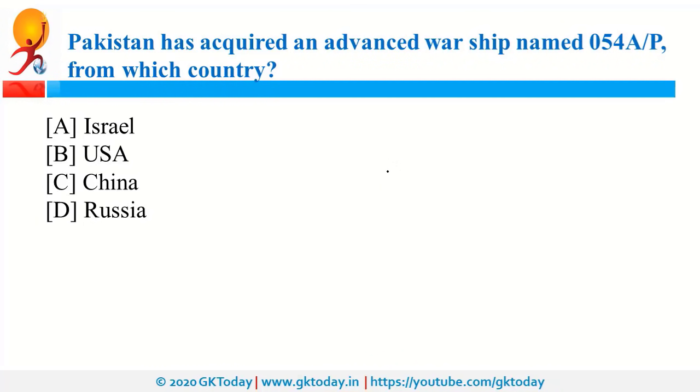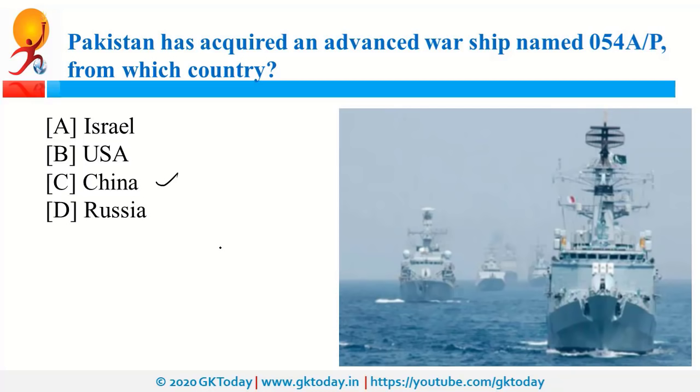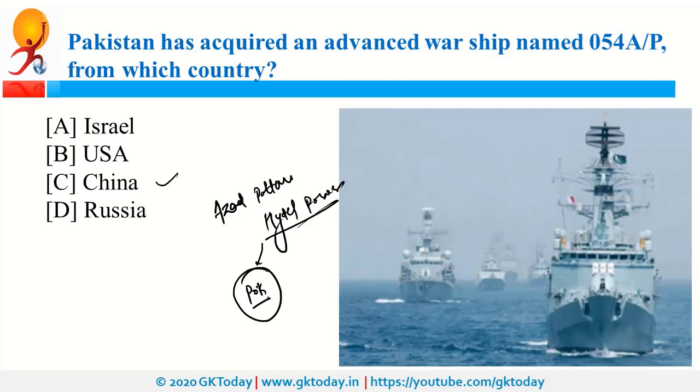Pakistan has acquired an advanced warship named 054AP from which country? So this country is China. Now Pakistan was also in news because of the Azad Pattan Hydel Power Project. So this is in POK, that is Pakistan occupied Kashmir. So this territory is illegally occupied by Pakistan, and India has raised its objections against this project. And for this Azad Pattan Hydel project, China and Pakistan are collaborating. Apart from that, both these countries are working together on the Diamer Bhasha Dam. So this dam is also in POK and it is our territory. So obviously we have raised our objections.